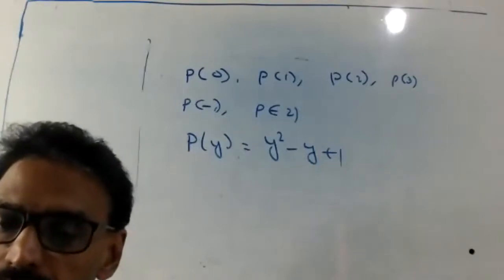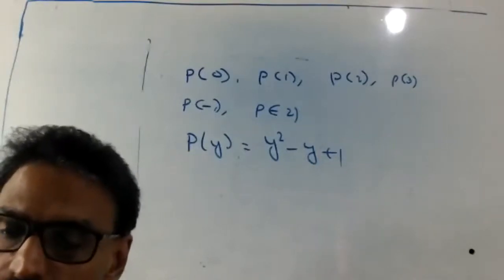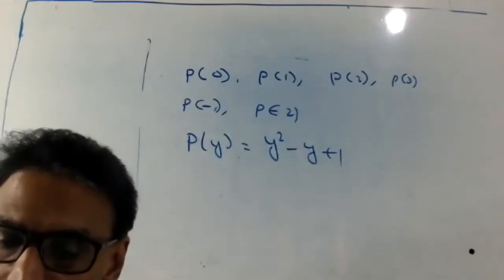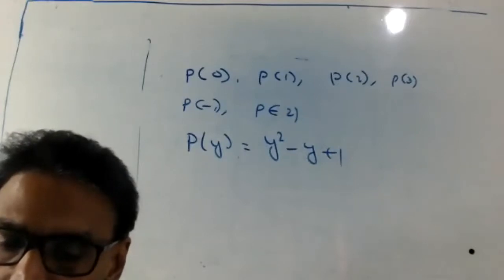Rohit, who is Rohit? Hello, Rohit, who is Rohit? Come on.